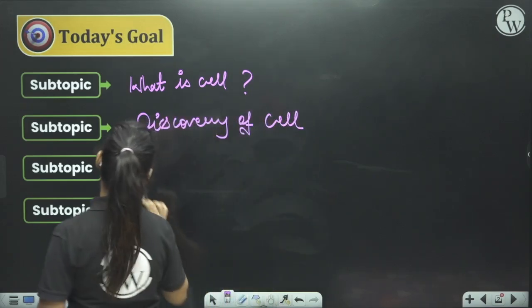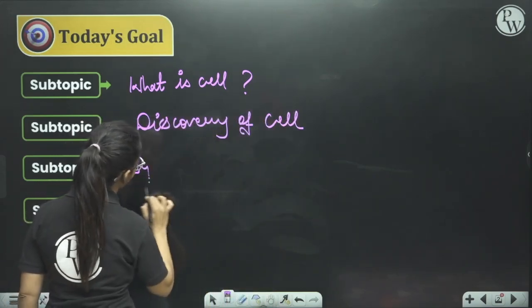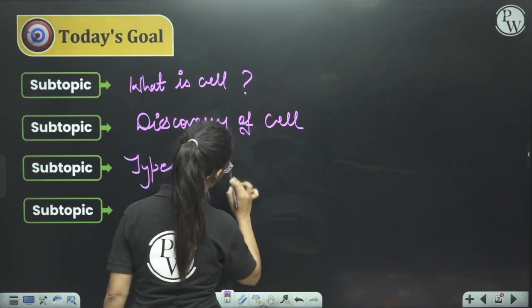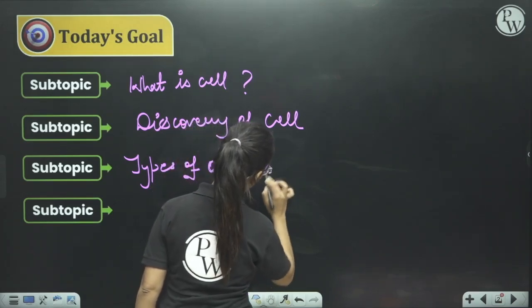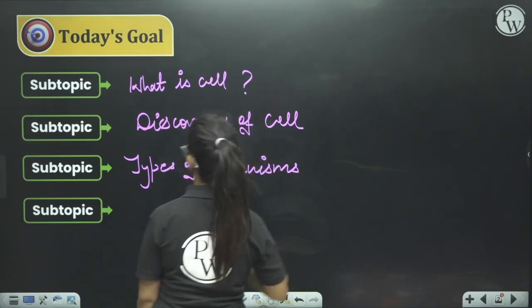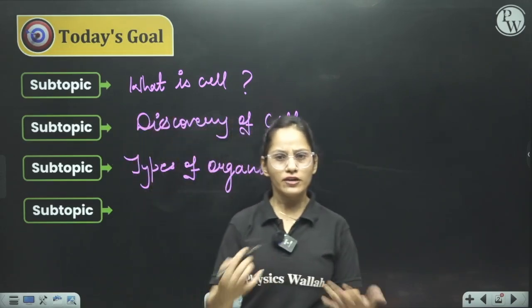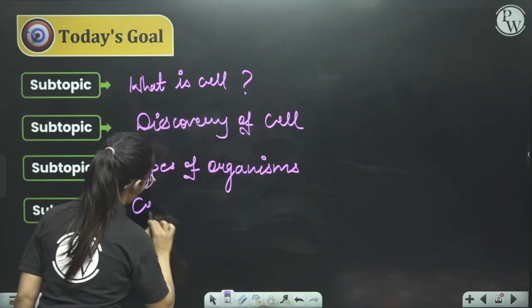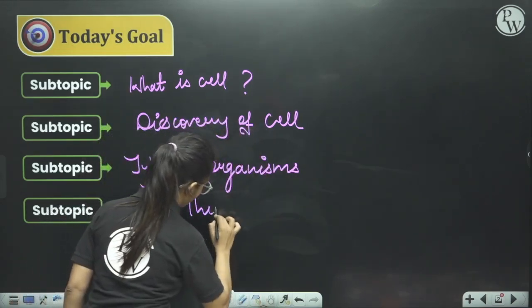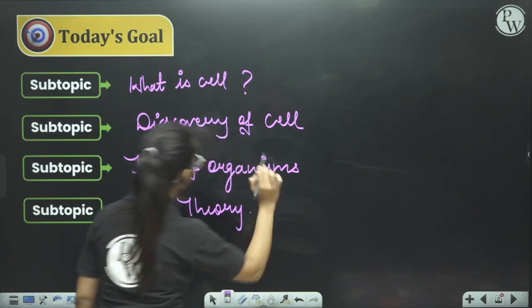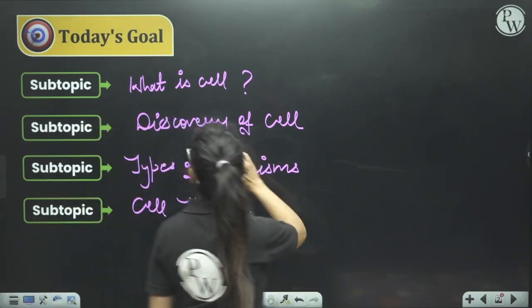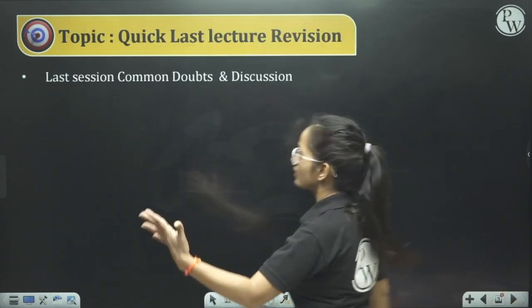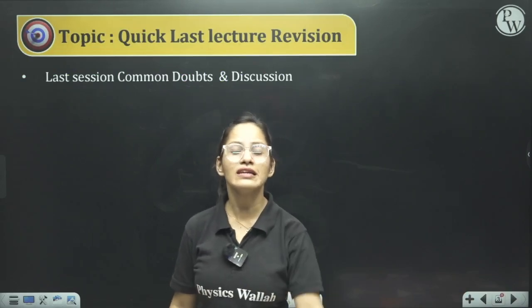And third, we'll talk about the types of organisms. If we have the extra time, then we'll also talk about the cell theory.